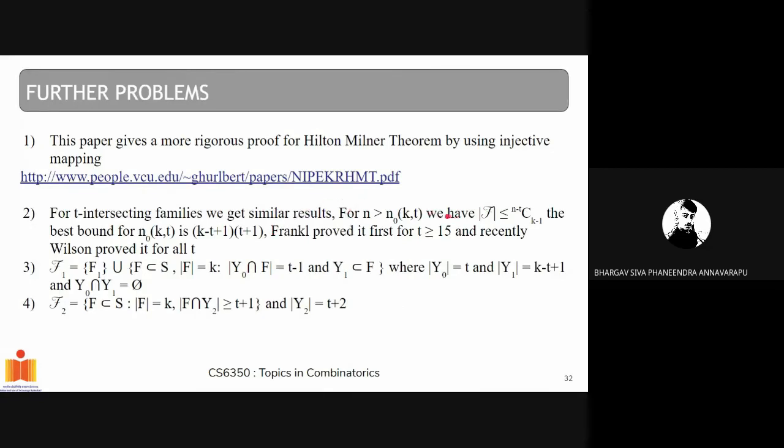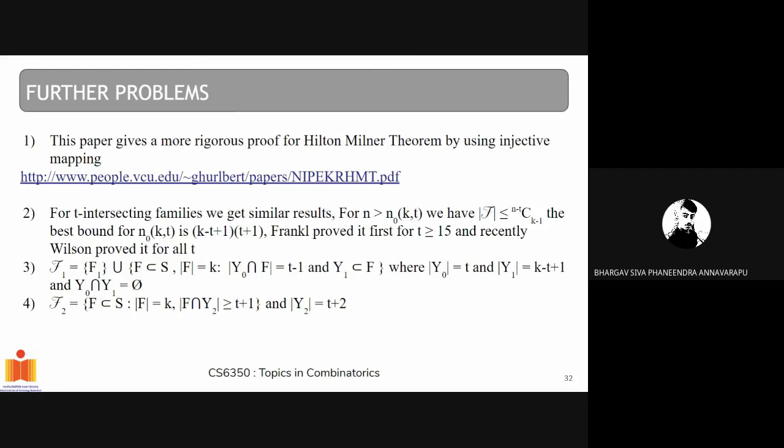And we have that for n greater than n naught of k comma t, which is just a function of k and t, mod f is less than or equal to (n minus t) C (k minus t). This is actually the bound t, (n minus t) C (k minus t). The best bound for n naught of k comma t is (k minus t plus 1) times (t plus 1). It was proved by Frankl first, and he showed it for all t greater than or equal to 15. And recently it was proved by Wilson for all t.